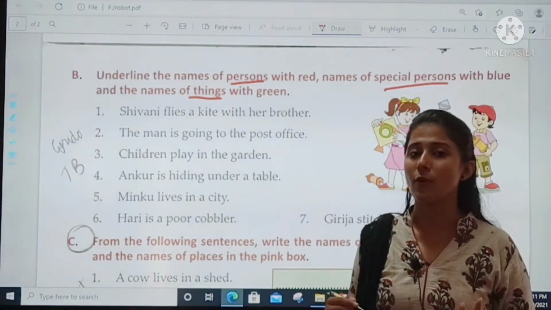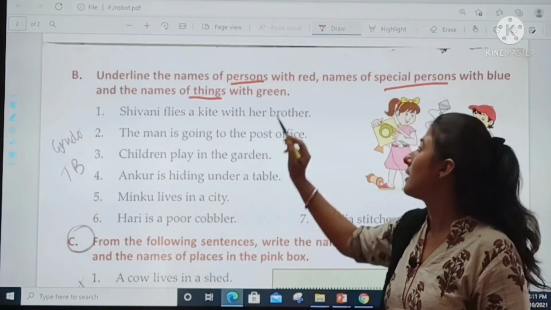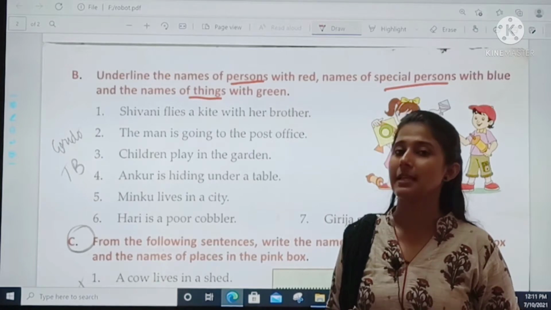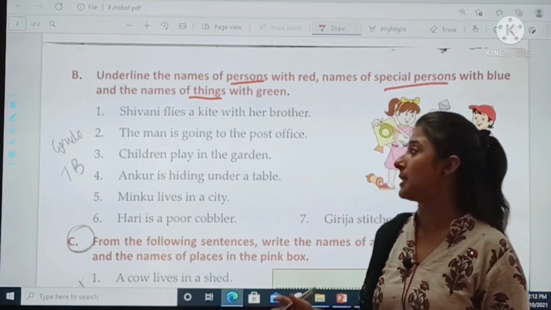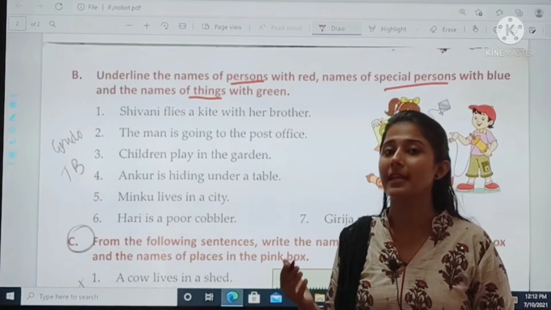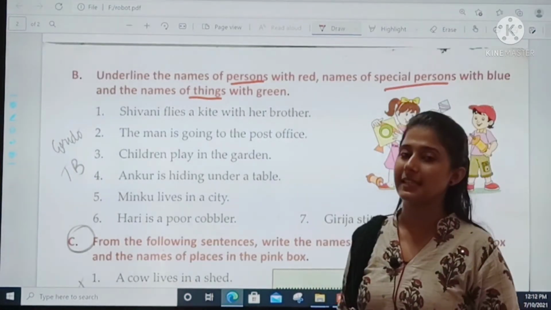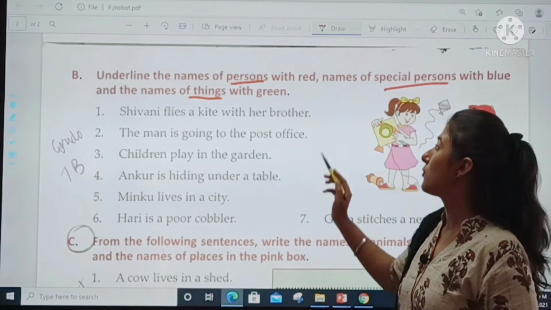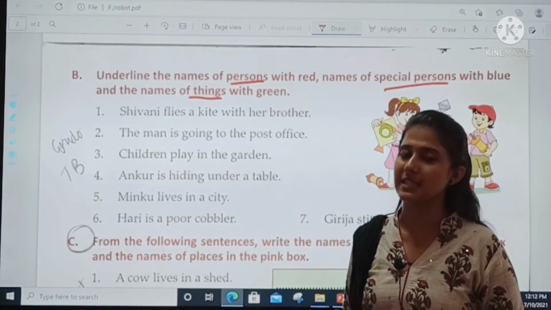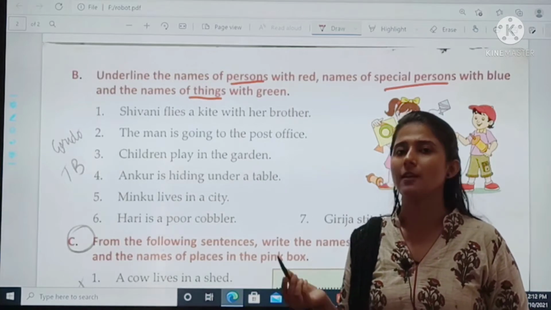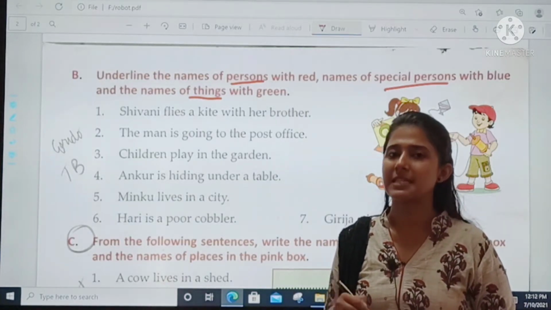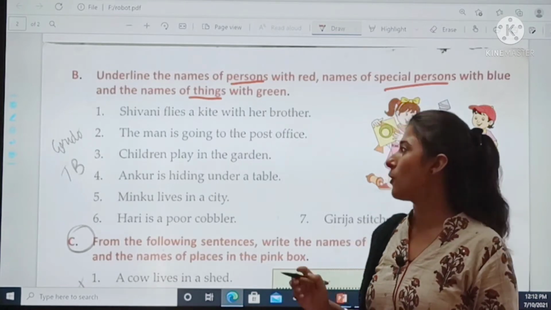So, first we will focus on only one topic. First, we will underline the name of person. That means who is a person. And special person means those persons who are given a name. Okay? And things you all know. So, first we will start with underlining the names of person. Take out a red pen or red color pen or anything, red pencil, crayon, whichever you have at your home.